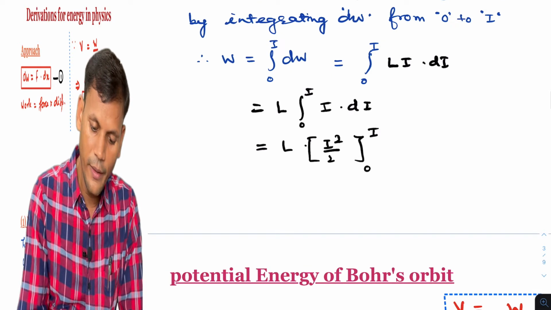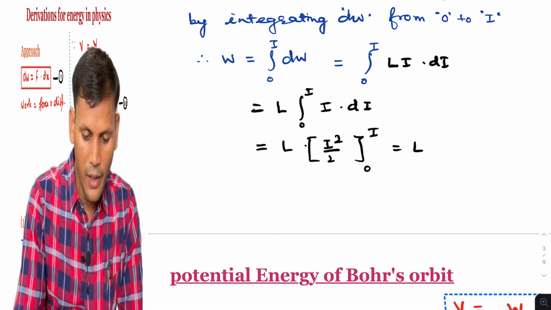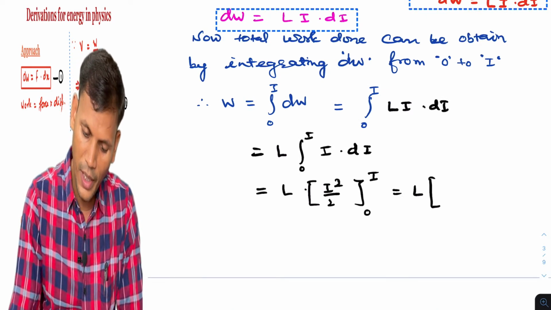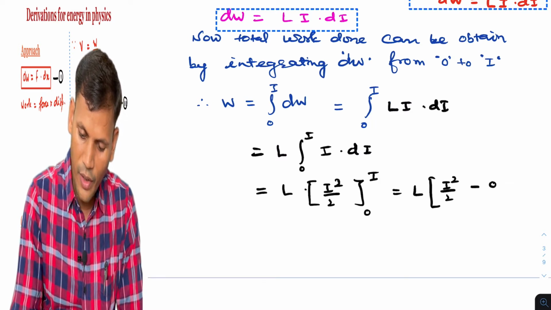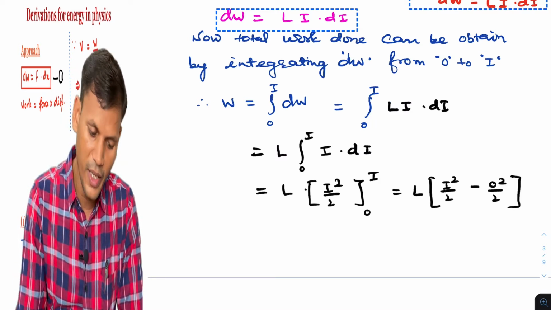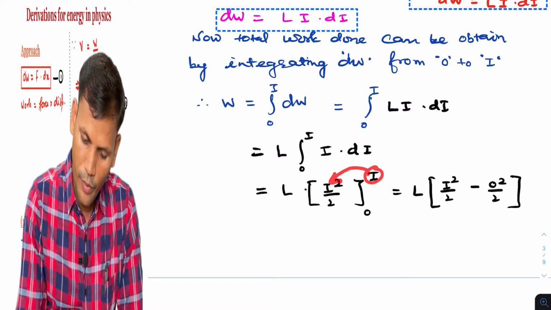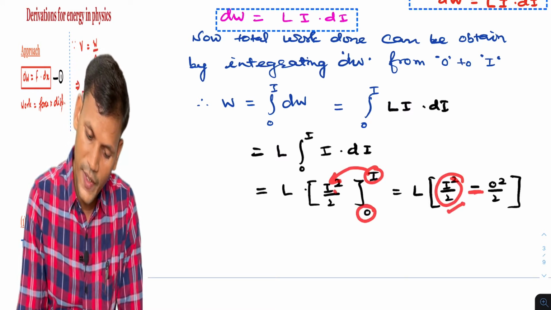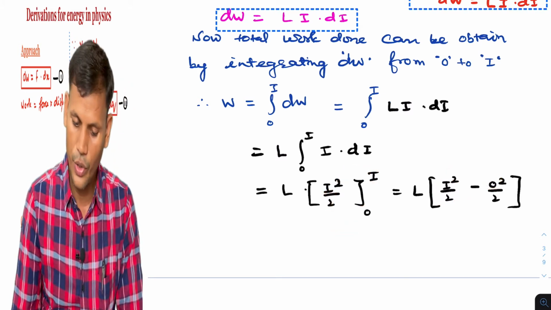So ultimately, what will this formula be? It can be written as L, and applying the limit, I square by 2 minus 0 square by 2. Upper limit minus lower limit. I substitute the upper limit I over here, so it becomes I square by 2 minus the lower limit 0, so 0 square by 2.